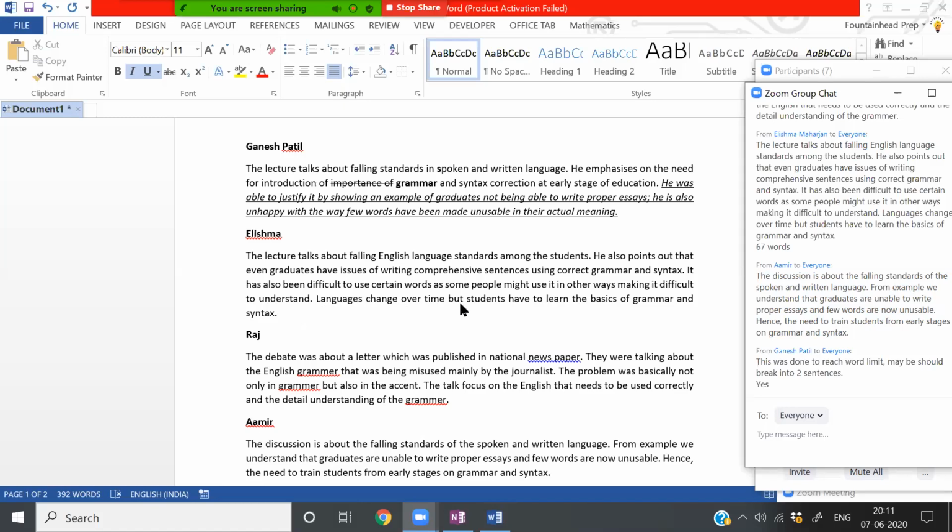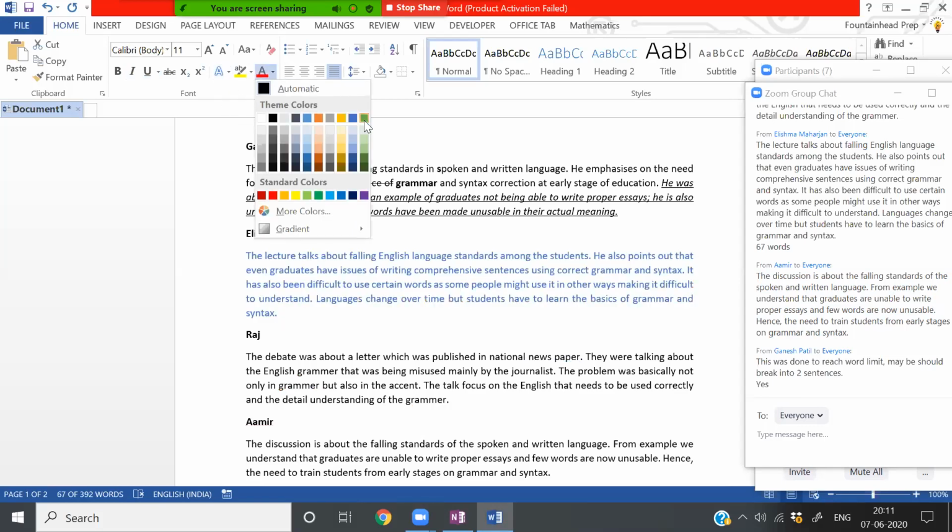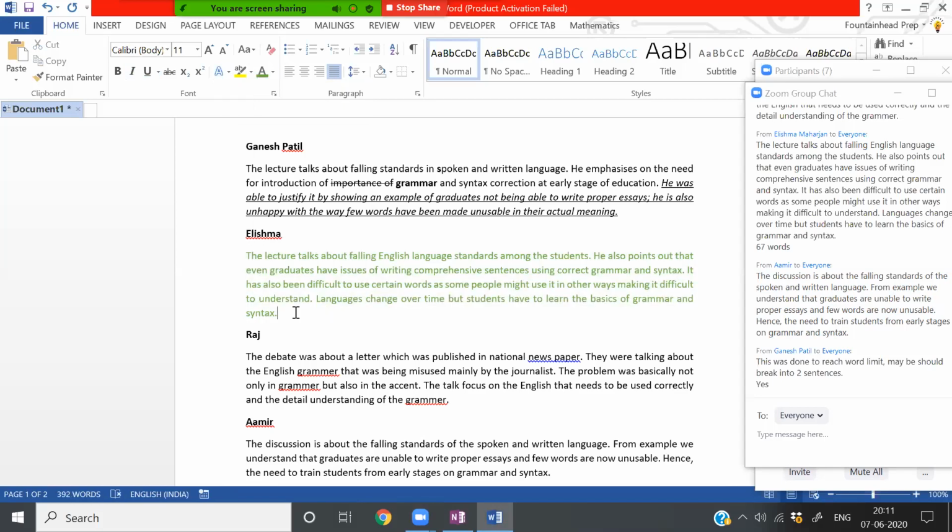Languages change over time, but students have to learn the basics of grammar and syntax. Perfect. Very good, Elishma. Superb. So these are very, very clean sentences that fetch maximum points. Very good job, Elishma.